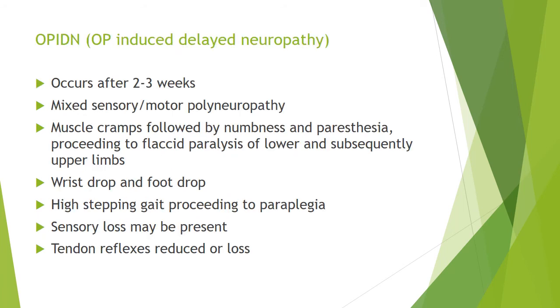Next, organophosphate-induced delayed neuropathy, or OPIDN. It occurs after 2 to 3 weeks and it is a mixed sensory and motor polyneuropathy. After 2 to 3 weeks of organophosphate poisoning, there are muscle cramps, followed by numbness and paresthesia. It proceeds to flaccid paralysis of the lower and subsequently upper limbs. There is gradually wrist drop and foot drop. The person has a high stepping gait, which proceeds gradually to paraplegia. Sensory loss may be present, so sensation may be lost. Tendon reflexes are reduced or lost, but later on can become spastic.